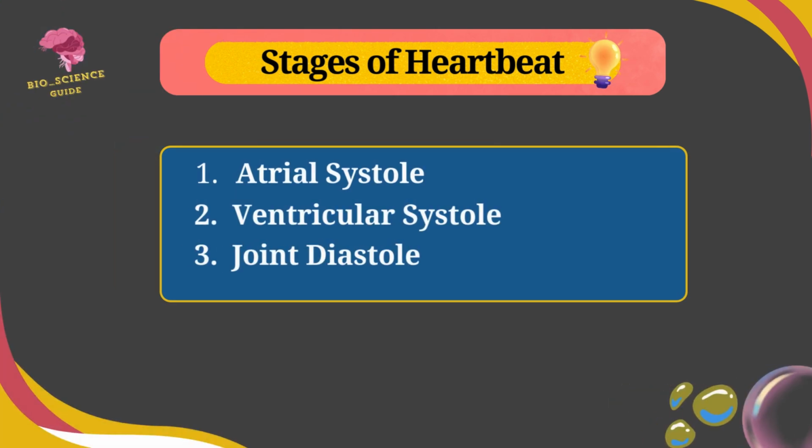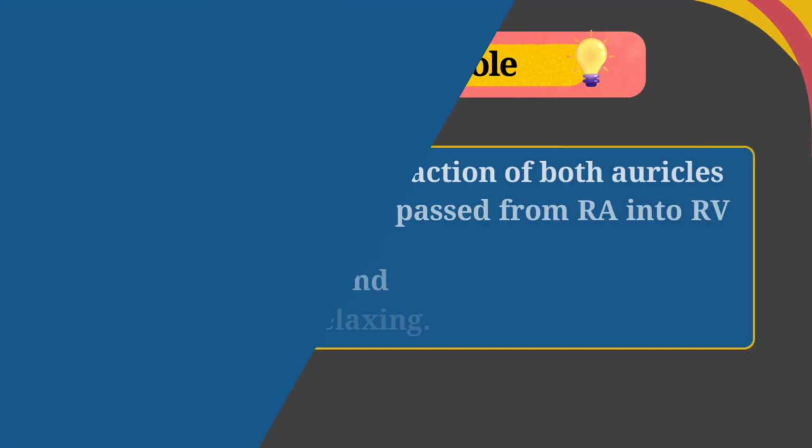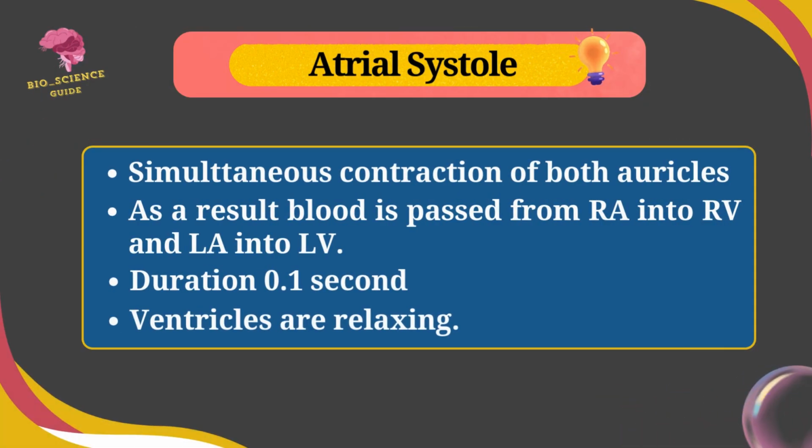The process of heartbeat completes in the following stages: atrial systole, ventricular systole, and joint diastole. In atrial systole, there is simultaneous contraction of both auricles and it results in blood being passed from right auricle into right ventricle and left auricle into left ventricle. The atrial systole takes 0.1 second, and during this process ventricles are relaxing.